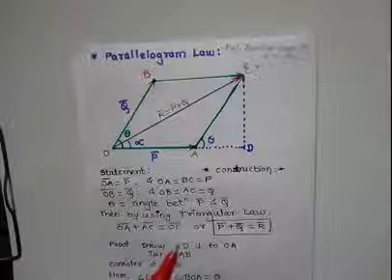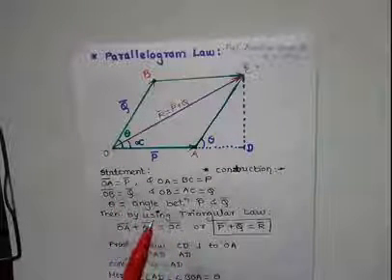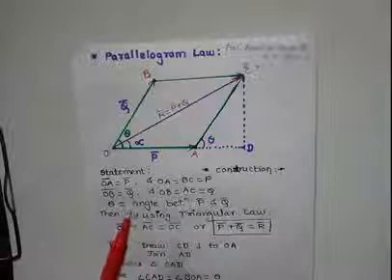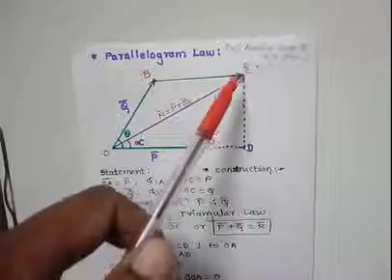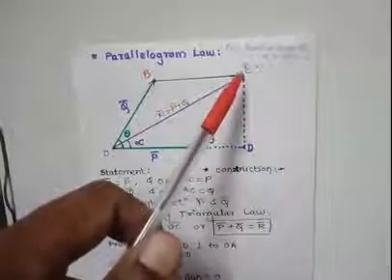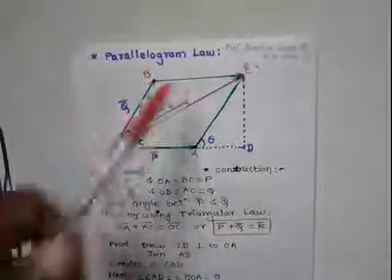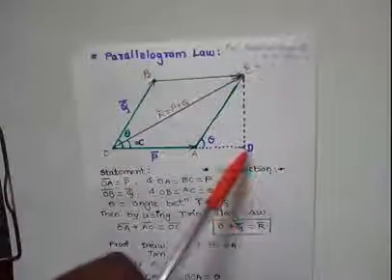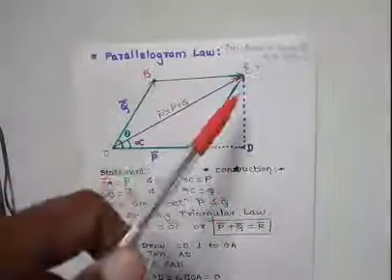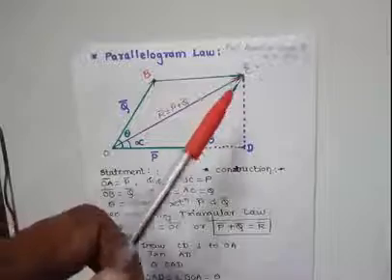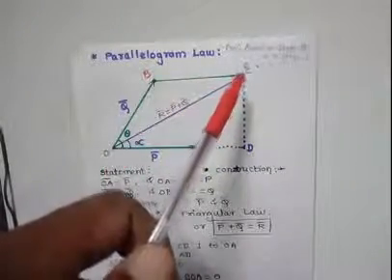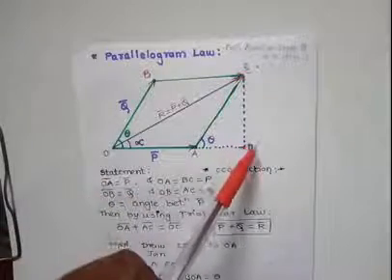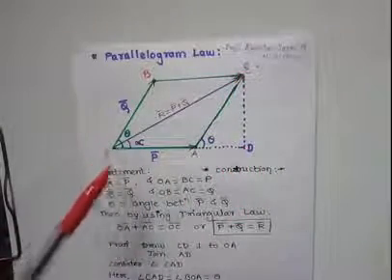Now to find the magnitude and direction of the resultant of the parallelogram law, consider a right angle triangle OCD, which is shown in the diagram. Now by using Pythagoras theorem, OC square is equal to CD square plus OD square.